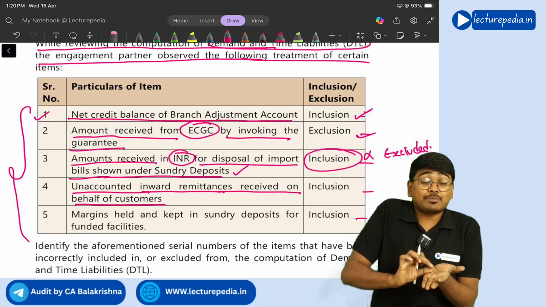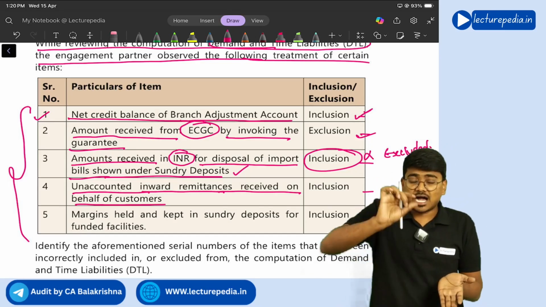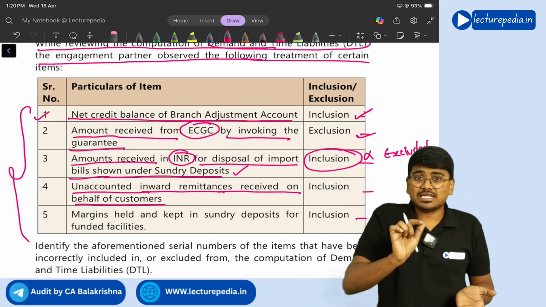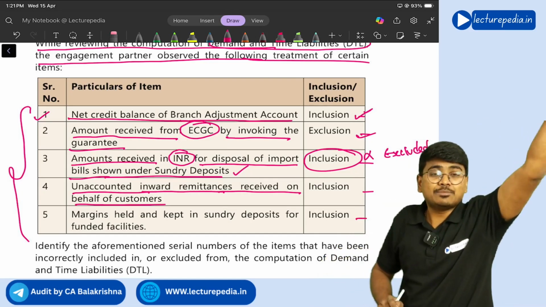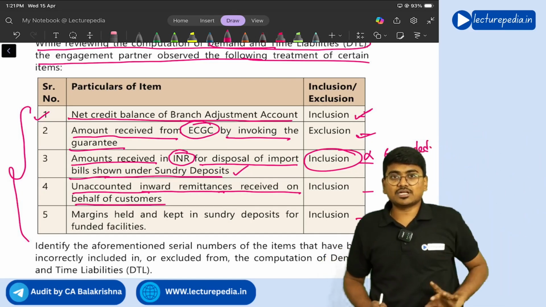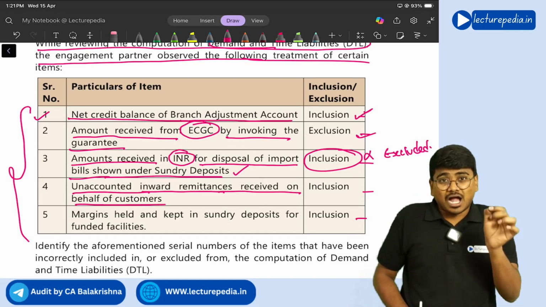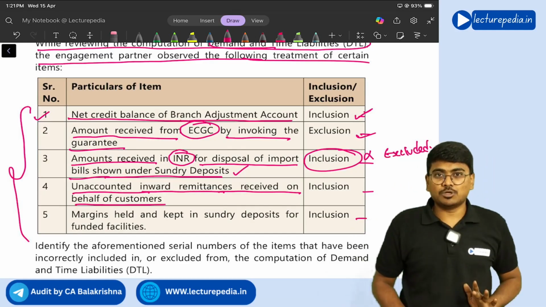If it remains unaccounted, then RBI says that if these inward remittances are unaccounted, you include them in the